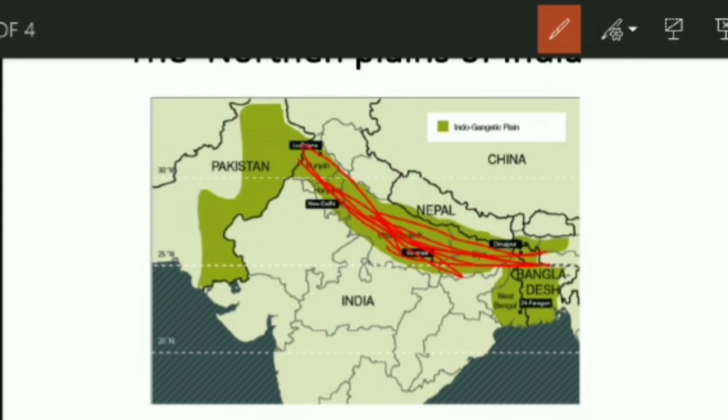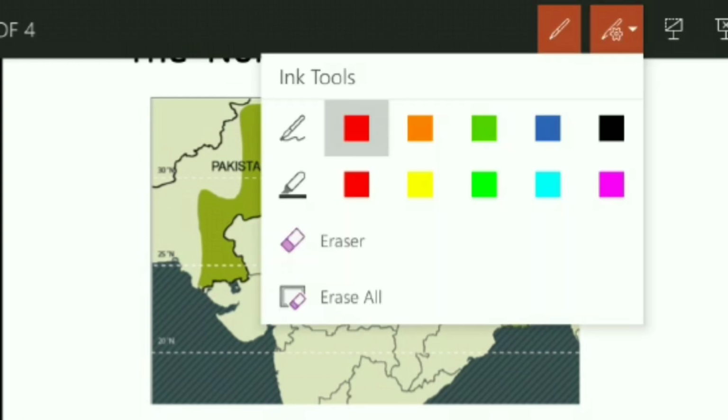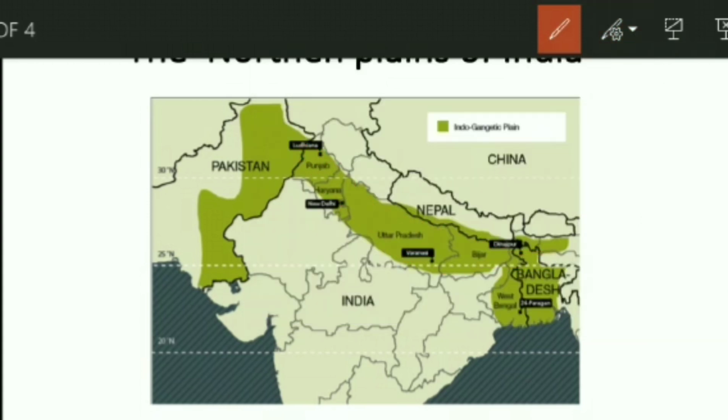Now, three major rivers play an important role in the formation of these plains. Firstly, the river Indus, which starts flowing from this part of India, moves towards Pakistan, and finally reaches the Arabian Sea.